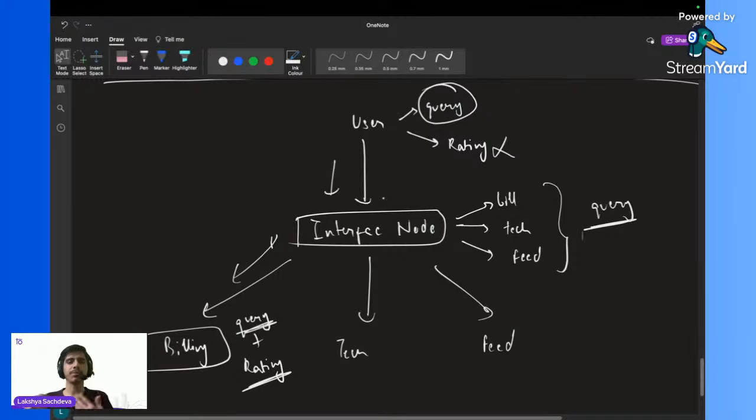We are going to maintain a state, so that we can keep track of all the data in every node. I hope this much is clear, guys.